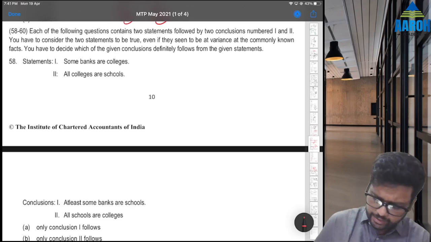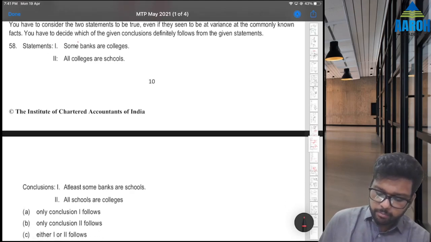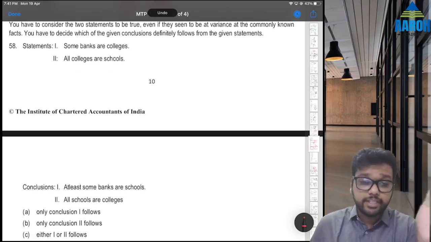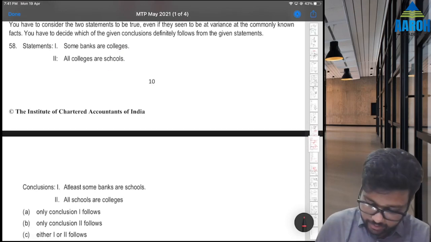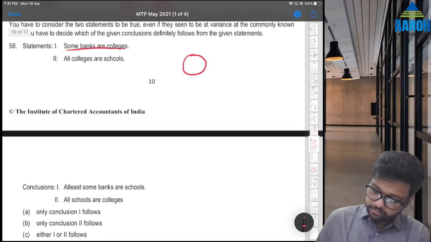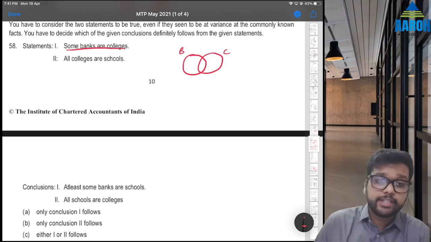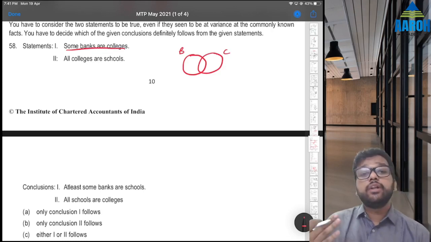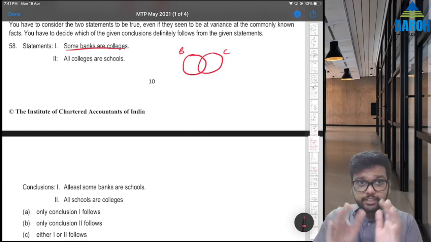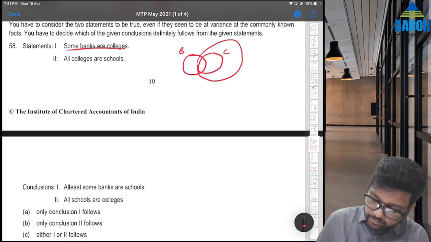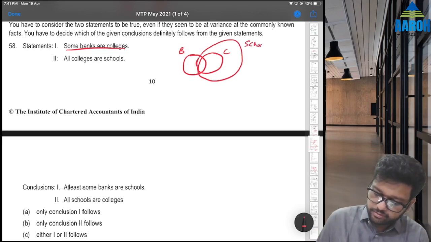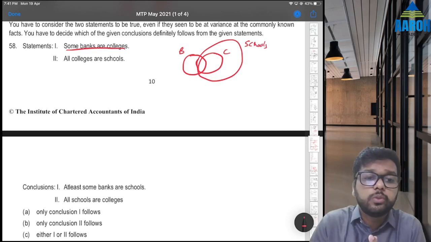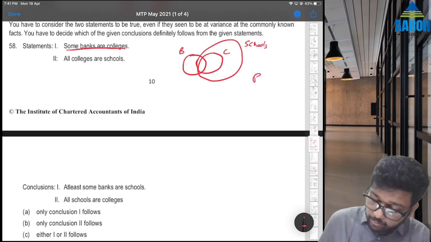So let's see. Some banks are colleges, all colleges are schools. You have to draw a Venn diagram like we have seen with minimum contact. Some banks are colleges. So banks, colleges, some banks are colleges, and all colleges are schools. All colleges are schools means what? All the colleges are schools, so schools should be outside, right? Because all the colleges are schools, that means all colleges should come within schools. This is our primary diagram.